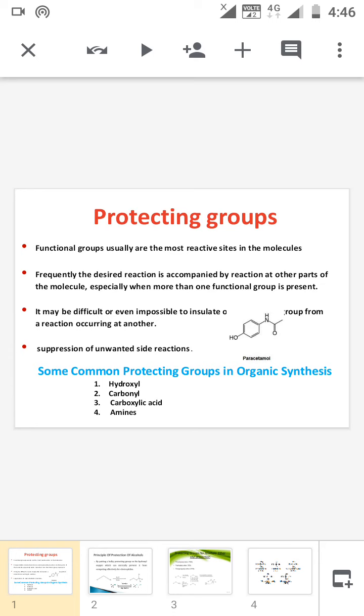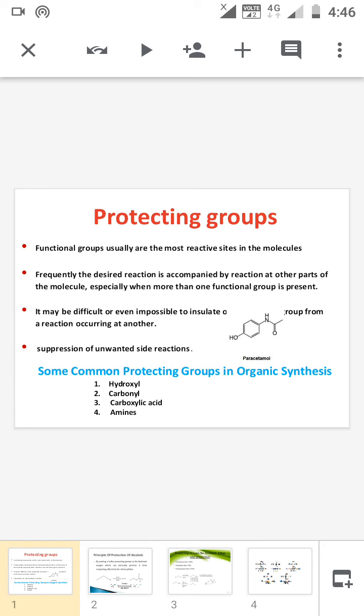Okay, consider the example. Suppose our starting material is paracetamol, consisting of the two functional groups, amide and OH. So if you add any chemical reagent to the starting material, the reagent will attack the two functional groups, the hydroxyl group and the amide linkage. But in every starting material with multiple functional groups, some of the functional groups are more reactive than the others.